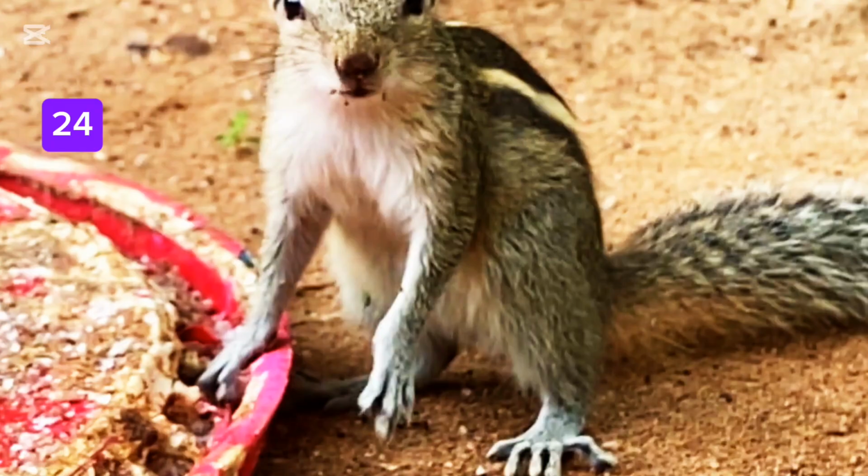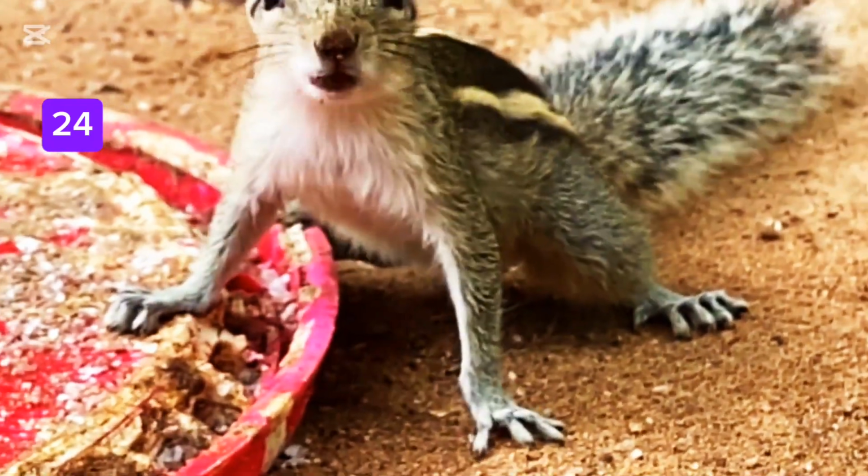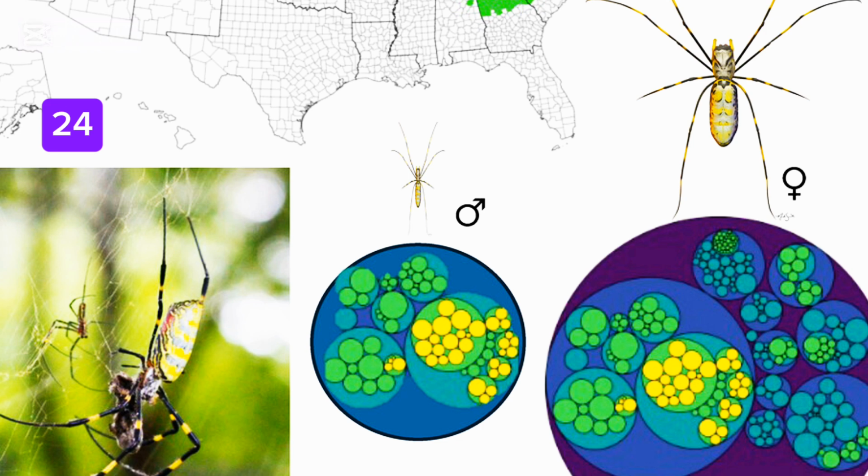Food storage or caching, hiding food for future use. Example, squirrels burying nuts in the ground. Trap setting or web spinning, passive strategies to catch food. Example, spiders spinning webs to trap insects.